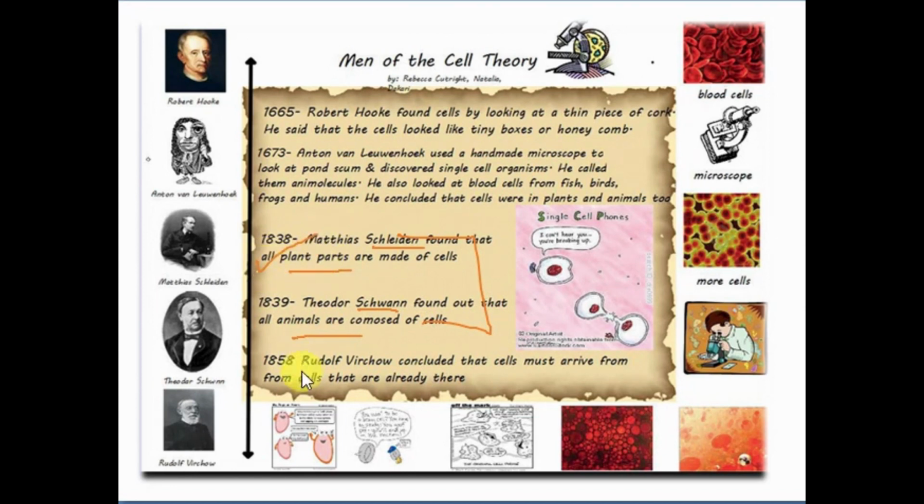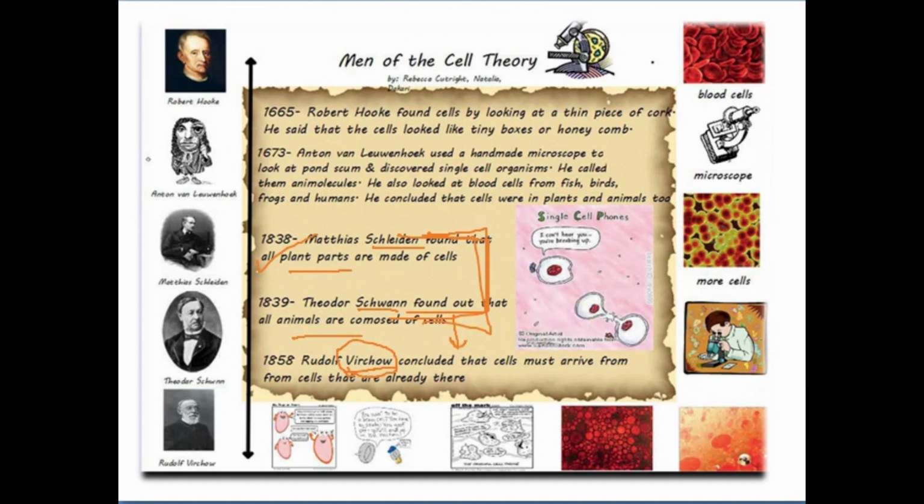Then after them we have another scientist, Virchow. He further extended the cell theory. First they discovered cell theory, and now Virchow extended it, suggesting that all cells arise from pre-existing cells.